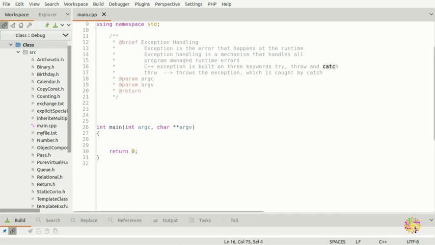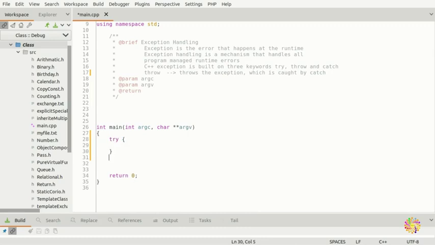Let's say, for example, we put a throw. So what is a throw here? Throw throws the exception, which is caught by the catch. So you have seen try, and after that we have catch. What does catch do? It catches the exception, and in a program you can have not just one catch, you can have many catches.